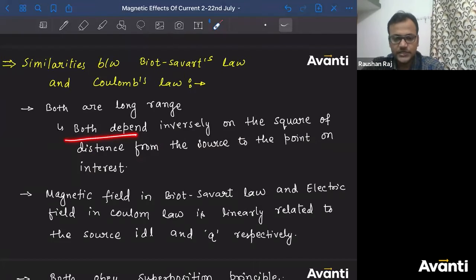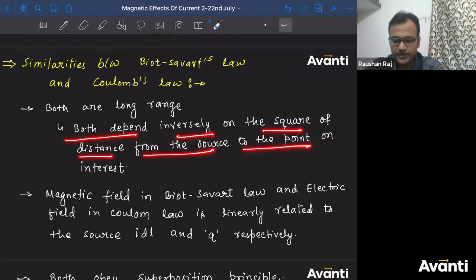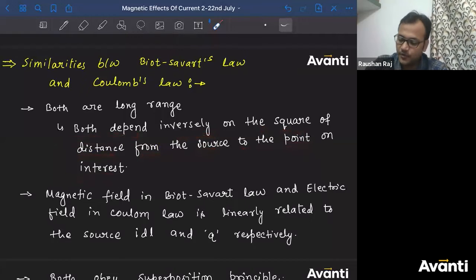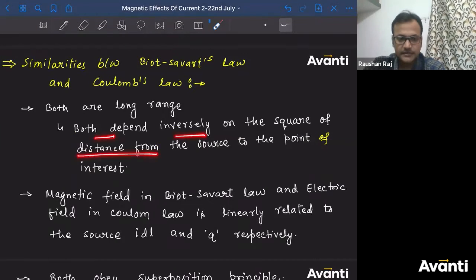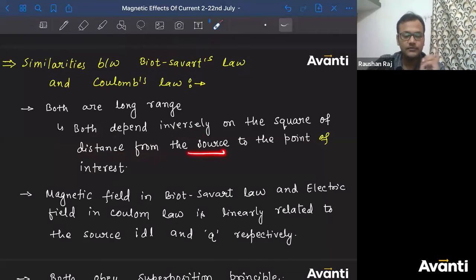Both depend inversely on the square of the distance from the source to the point of interest. Okay? So both of them depend inversely on the square of distance from the source. Source क्या था Coulomb law में? Charge. Here source क्या है? Idl, the current element. To the point of interest.